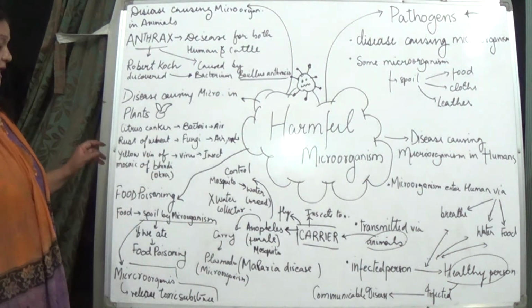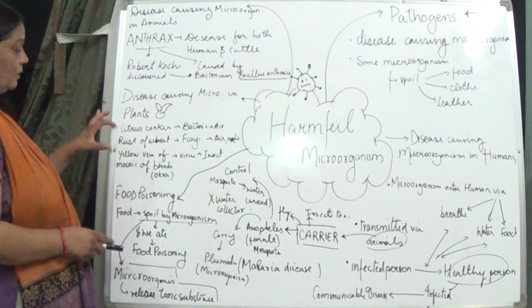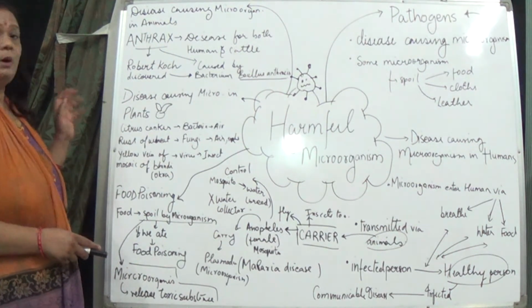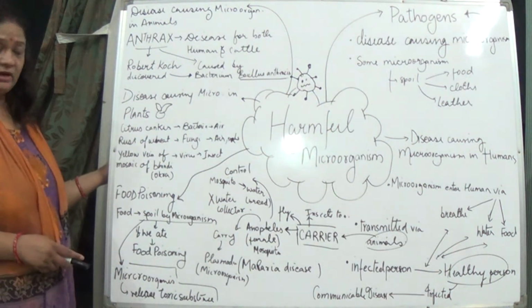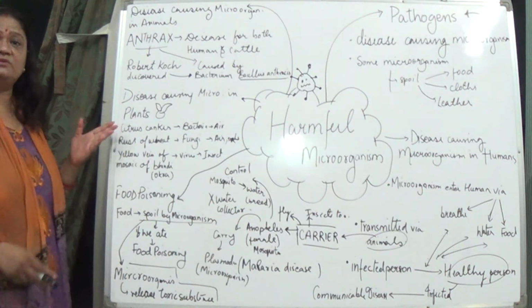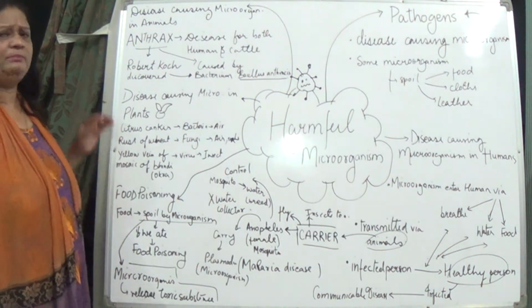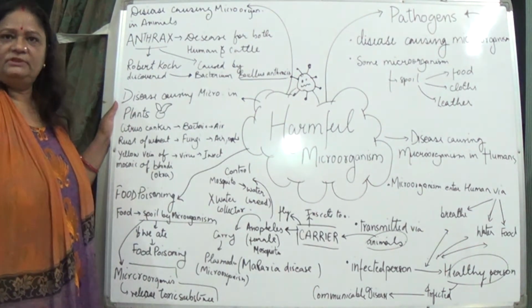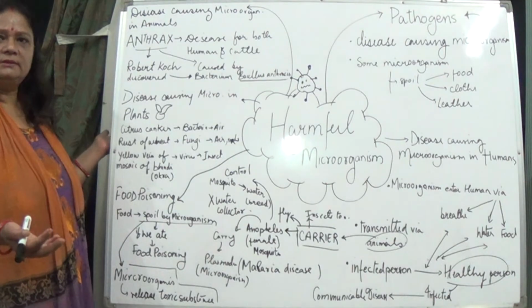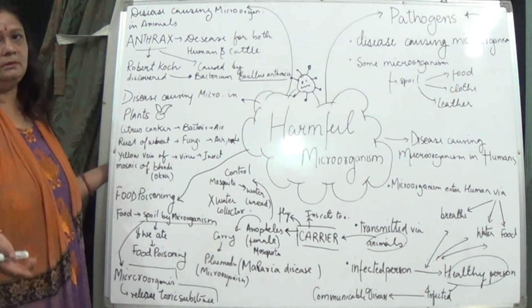Now, when we talk about citrus canker or rust of wheat or yellow vein mosaic, whatever we are saying, this does not allow the plants to grow. Naturally, if it is not controlled, the plant dies.